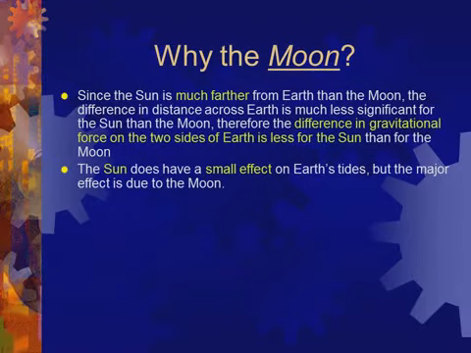The sun is very far away from the earth as compared to the moon, so there is a difference in the distance of the moon and the sun from the earth, and so the sun has a very small effect on the earth's tides.